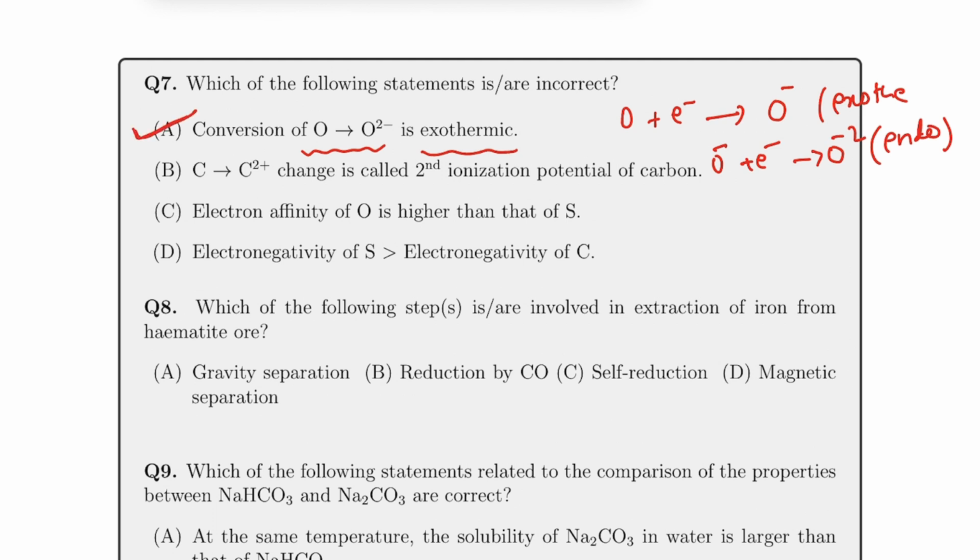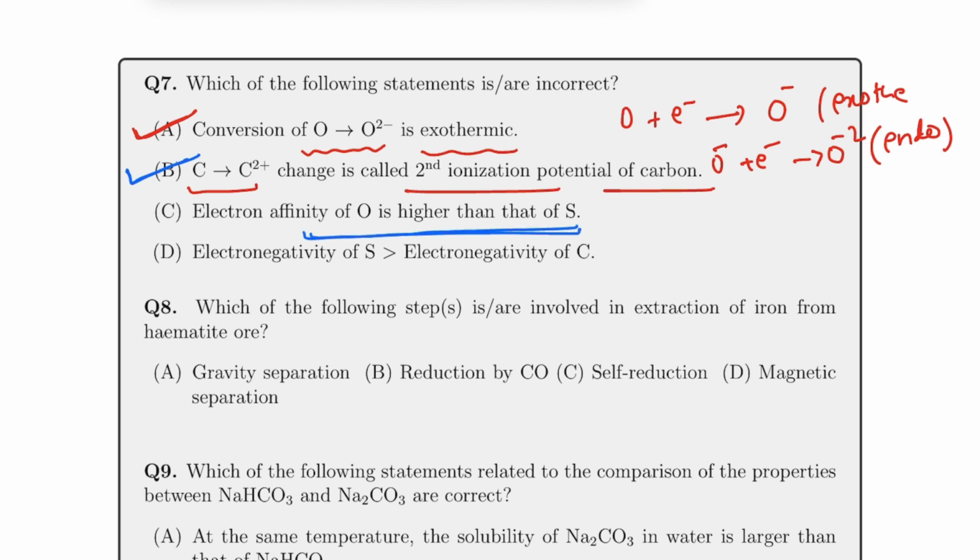So over here this is fine. Now C plus 2 changes, second ionization potential of carbon. No, there will be first ionization also that will be coming. So it's a combination of first plus second, not only second. So that is also incorrect. Now electron affinity of oxygen is higher than that of sulfur.